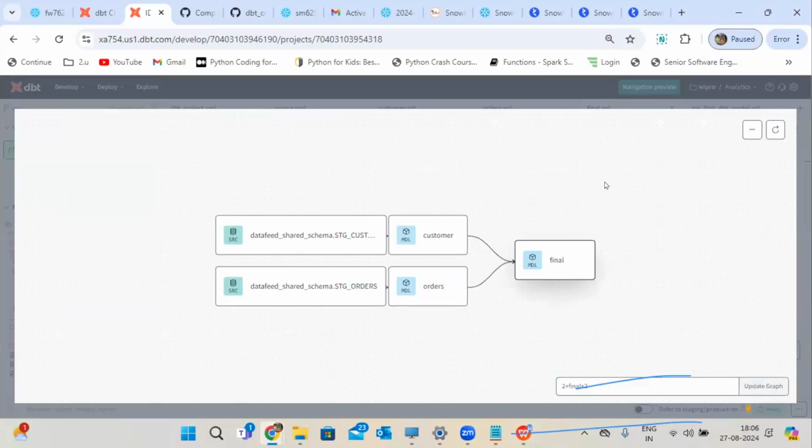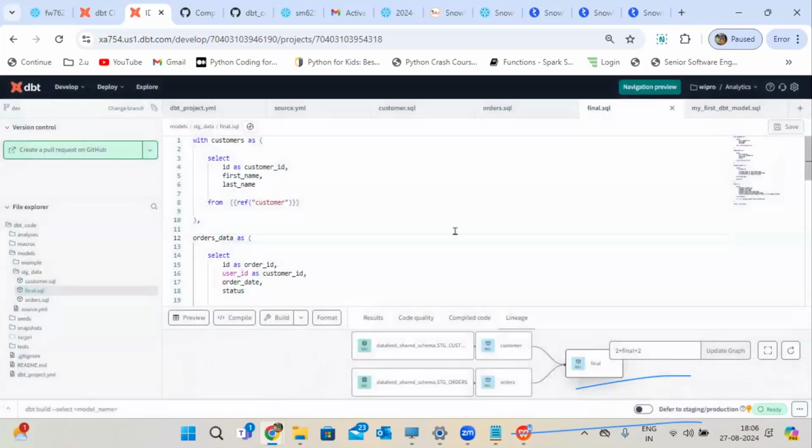There are so many features. We can maintain the documentation here itself, code management, version control management, and the graphical lineage. If any new person comes and works with a new pipeline, they can easily handle this. Compared to all other technologies, DBT is easy for handling code. Even as an experienced person, I faced a lot of issues. Now it's very easy to handle the code. That's the reason people are coming back for this easy maintenance.